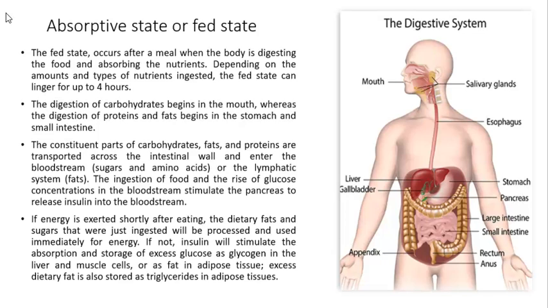The ingestion of food and the rise of glucose concentrations in the bloodstream will stimulate the pancreas to release insulin into the bloodstream. If energy is necessary immediately, then the fats and the sugars that we just ingested will be processed and used immediately for energy. If we are not going to use the energy immediately, then insulin will stimulate the absorption and storage of excess glucose as glycogen in the liver and muscle cell, or as fat in the adipose tissue. And the excess fat will also be stored as triglycerides, but in the adipose tissue.